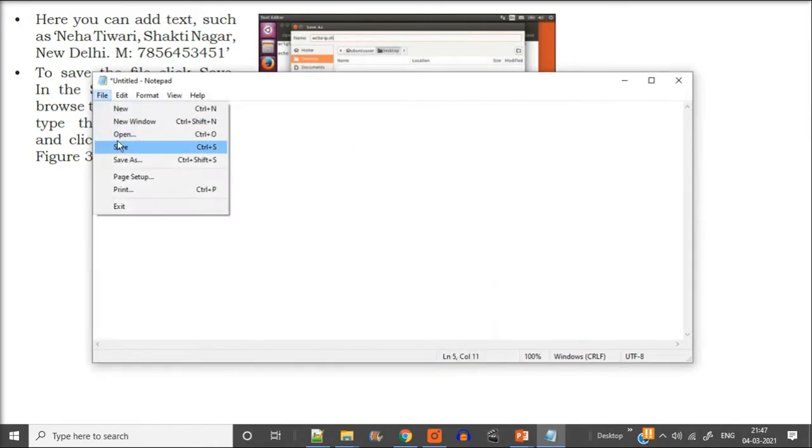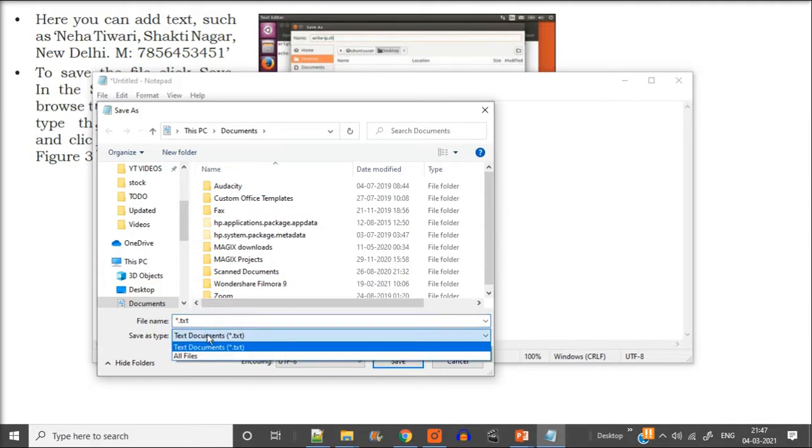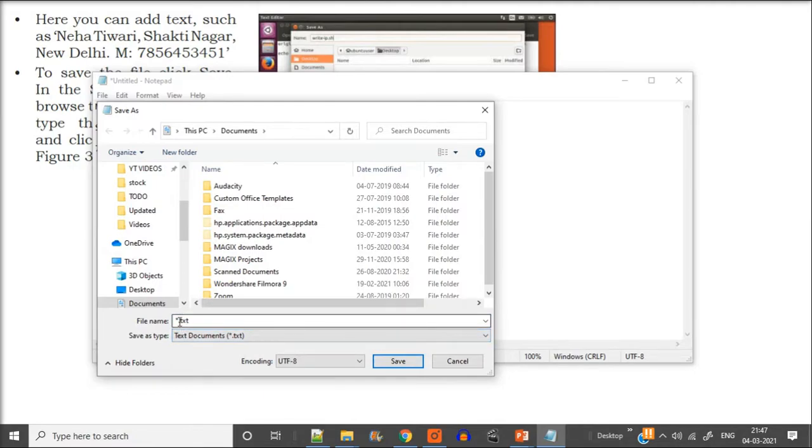Again, File, Save. When we want to save, it has already given star.txt. The star can be changed by you, .txt remains the same. So this is a text file. The text editor will only work with text files. So we'll just replace this star with our name. For example, I want to give Neha, so the file name is neha.txt. For all text documents, we deal with this. Or you can make it in capital letters also if you want.